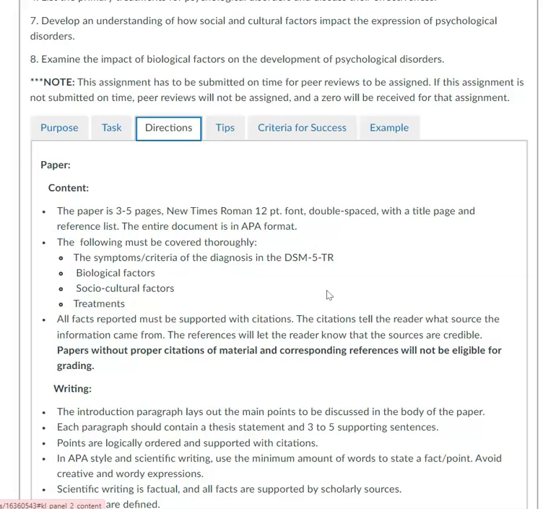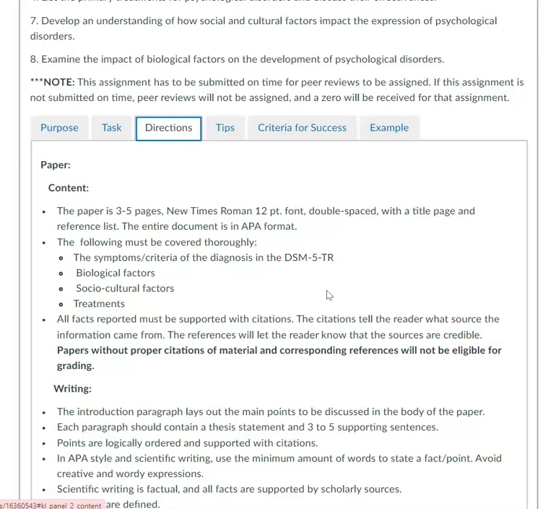Now, one of the things I want to make sure you are crystal clear on: we did an annotated bibliography, and that was for you to read articles and find articles you could use for your paper. You will not be taking a whole summary of an article and putting it in your paper. How a study was conducted is not relevant to the topic of your disorder.